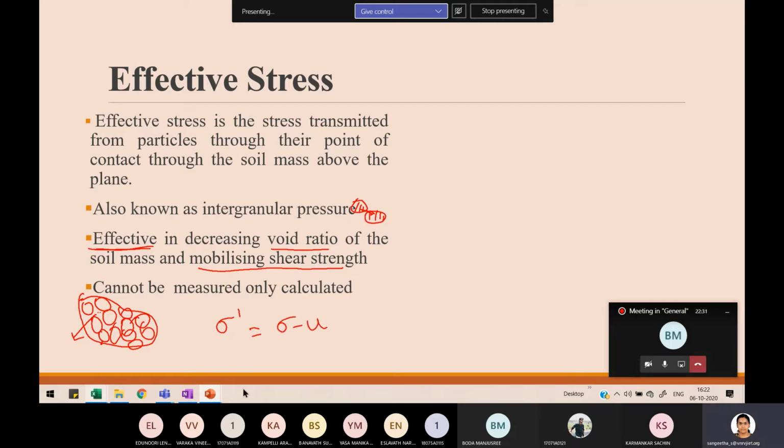So whereas total stress is a measurable quantity, even pore water pressure is a measurable quantity. Whenever you attach a piezometer to your apparatus, you can measure the head of water, so from the head of water, you can actually calculate pore water pressure. But this effective stress is not like that. You can only get it through this calculation. Okay. And what is pore water pressure?